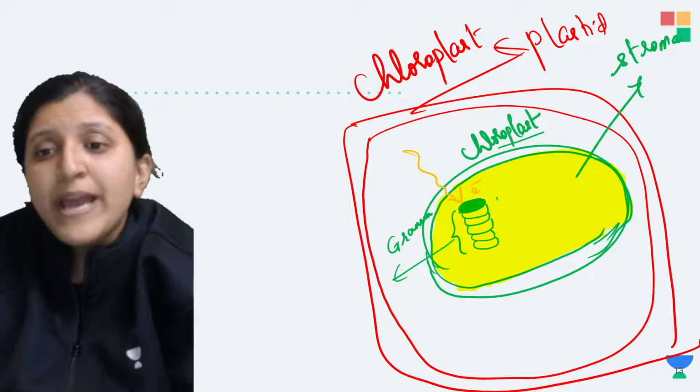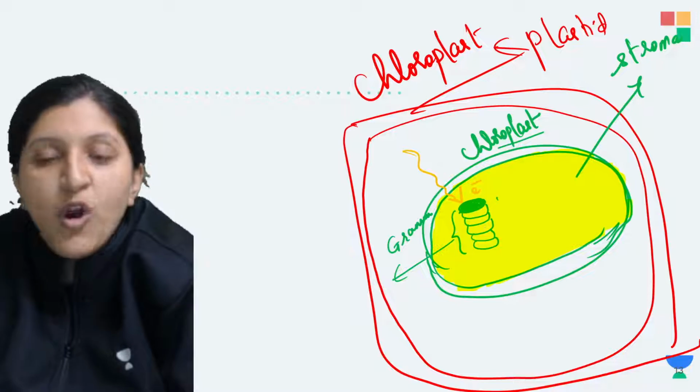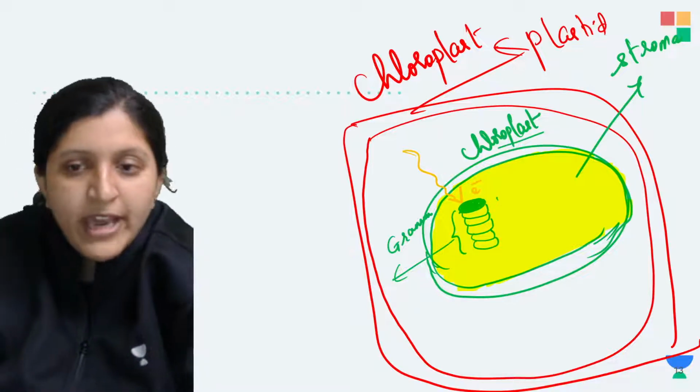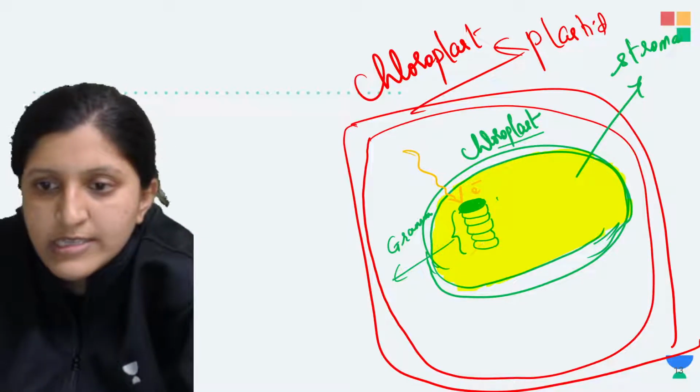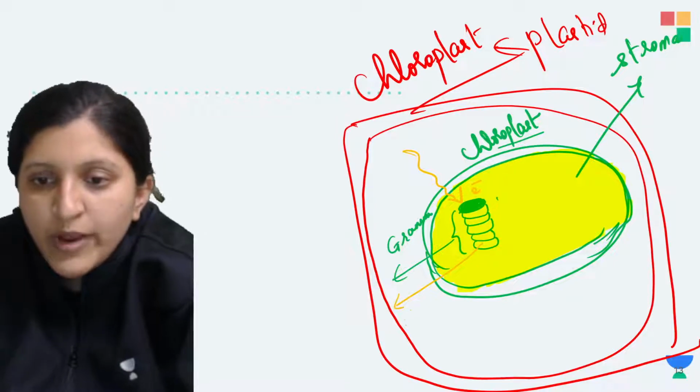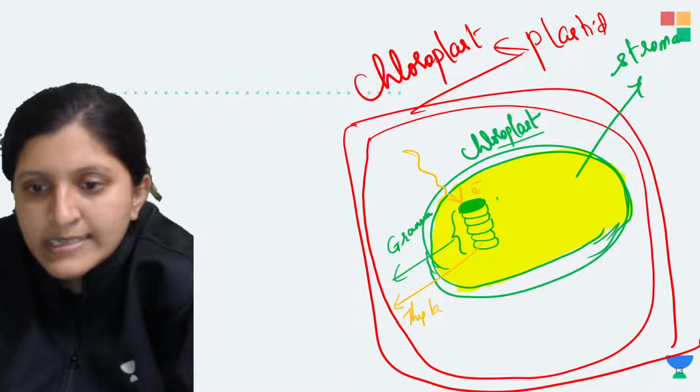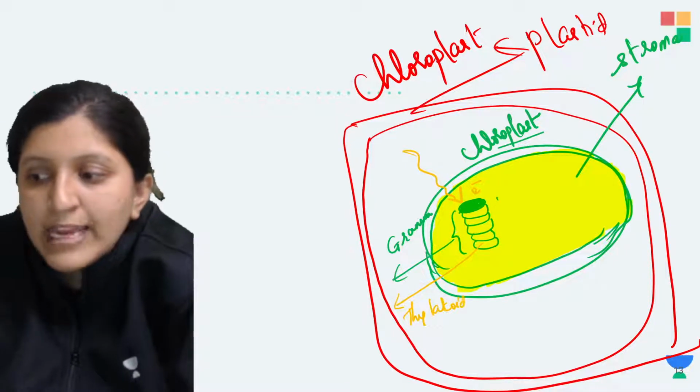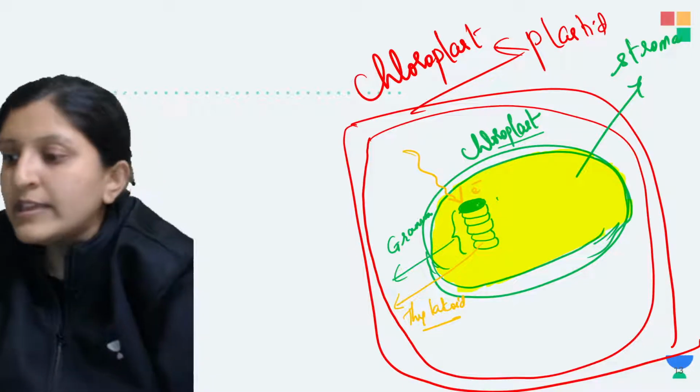So now this is called a granum, where the individual unit, these individual units, are called thylakoids, and the thylakoid is where you can find the chlorophyll.